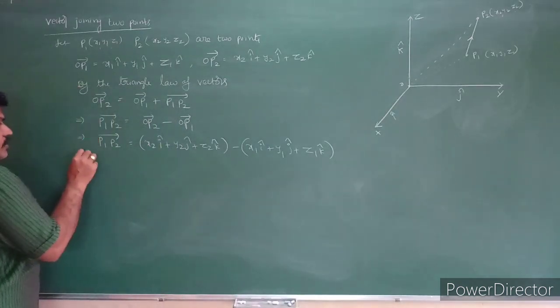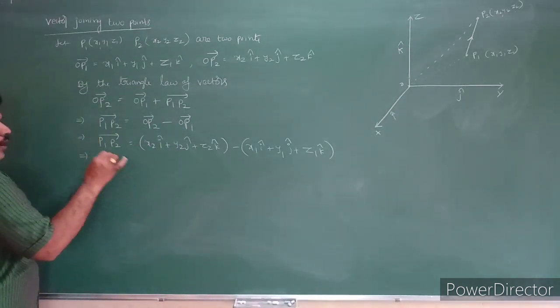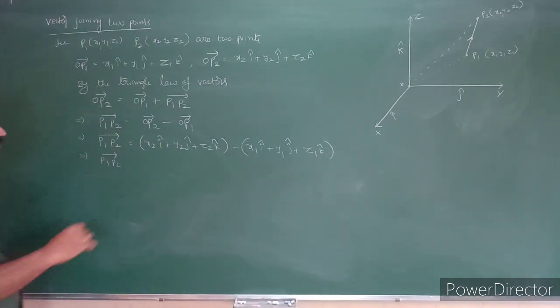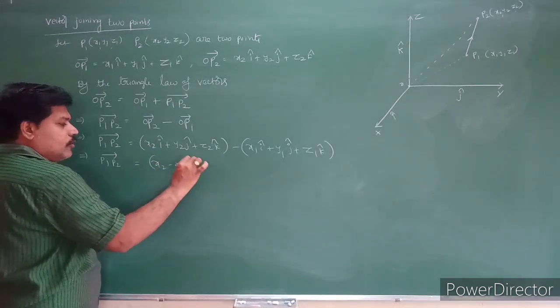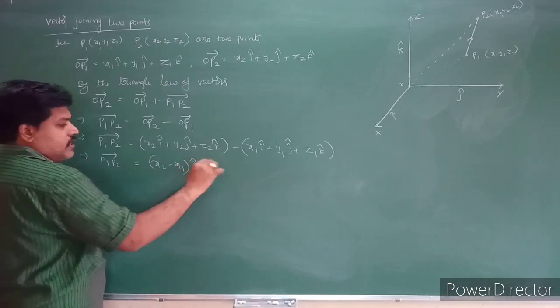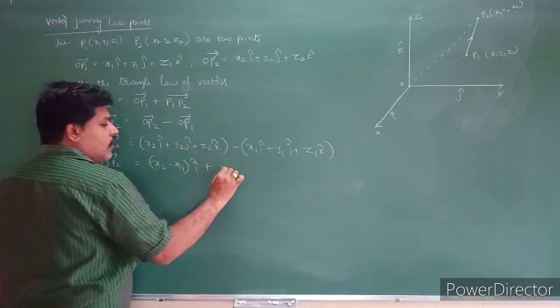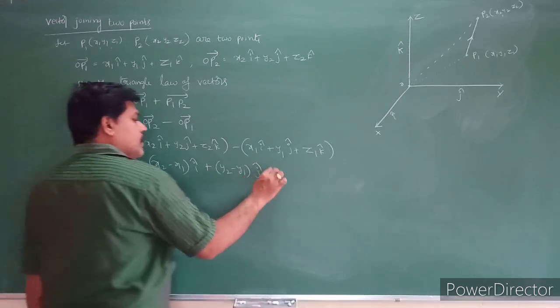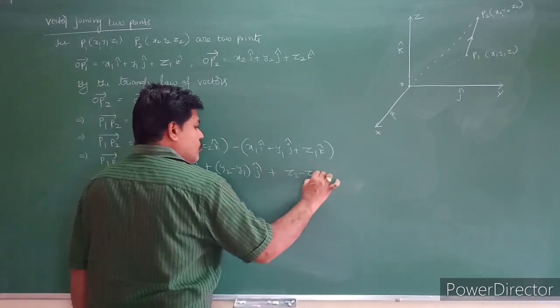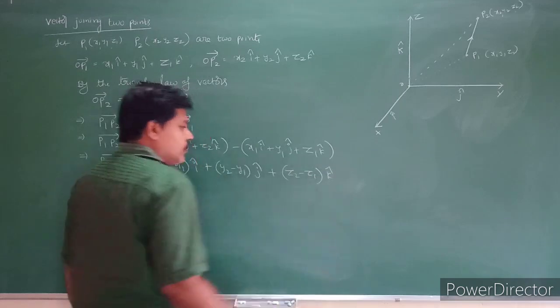So that implies P1P2 bar will become (x2 minus x1) i plus (y2 minus y1) j plus (z2 minus z1) k.